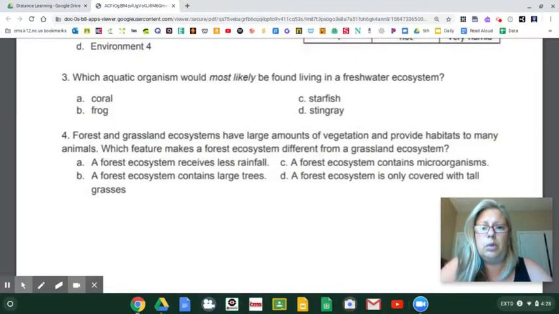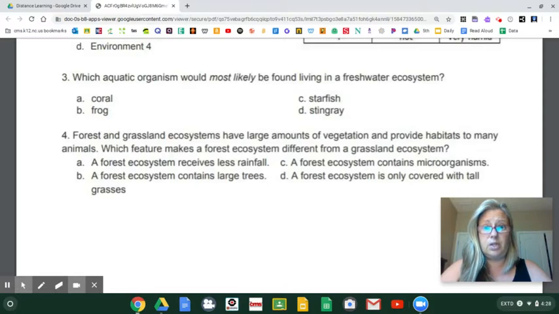Aquatic organism would most likely be found living in a freshwater ecosystem? Coral, frog, starfish, stingray. Which aquatic organism would most likely be found living in a freshwater ecosystem? Oh, aquatic. Oh, freshwater. So I'm looking for something in a lake or a pond. Coral, I know that's right. Coral reef, right? Coral reef.